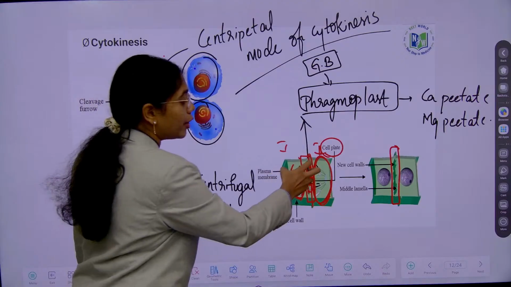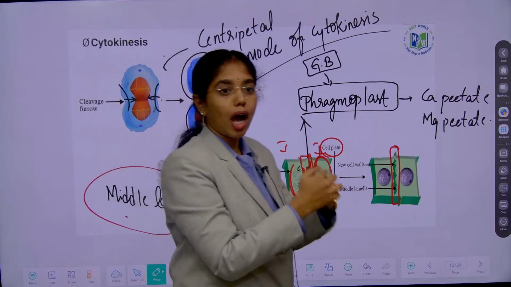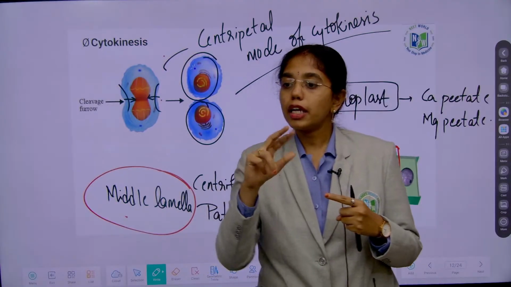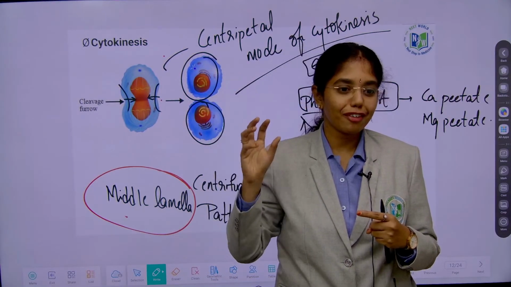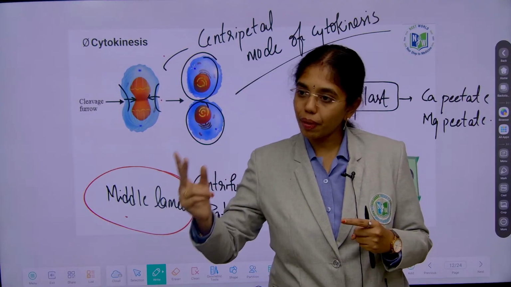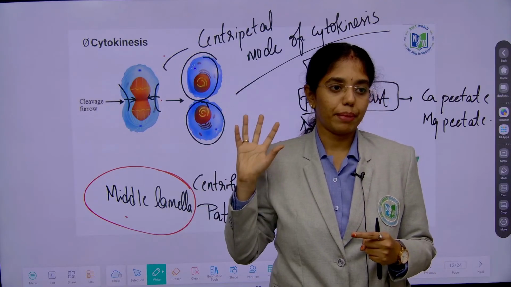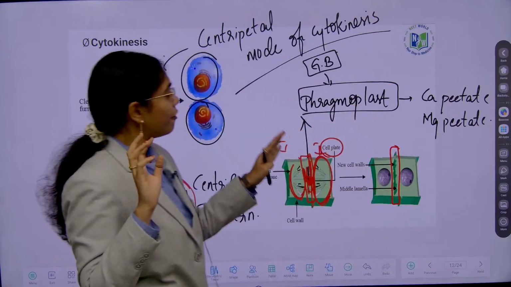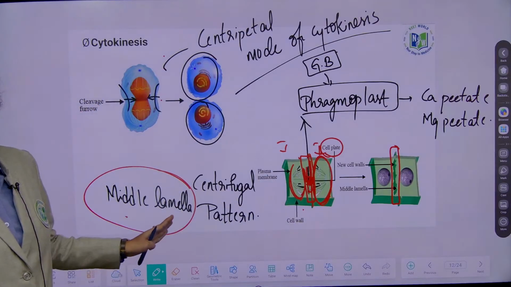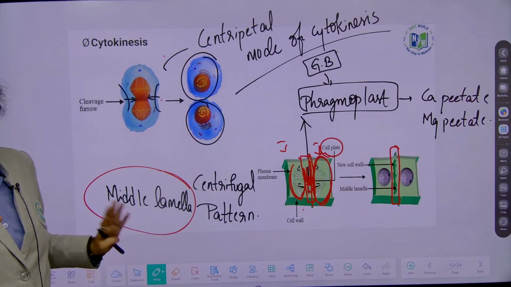This middle lamella will fix to neighboring cells. This is a common cell wall between two neighboring cells. Okay, this is about middle lamella. Inner to the middle lamella, what is formed? Primary cell wall. Inner to primary cell wall, secondary cell wall. Secondary cell wall is close to cell membrane. Right. So this is how cell plate is formed. As it is from center to periphery, this is known as centrifugal mode of cell wall formation. Centripetal, centrifugal, you have to remember.